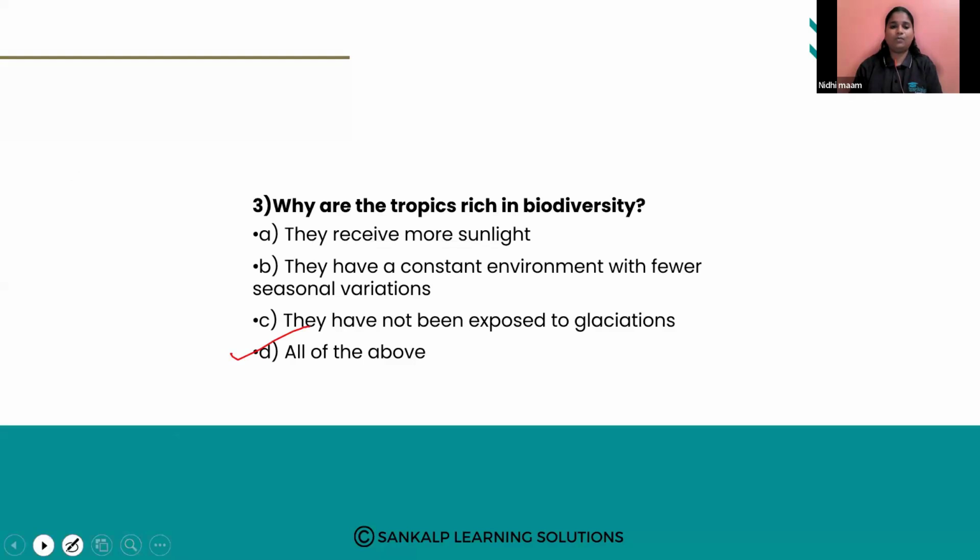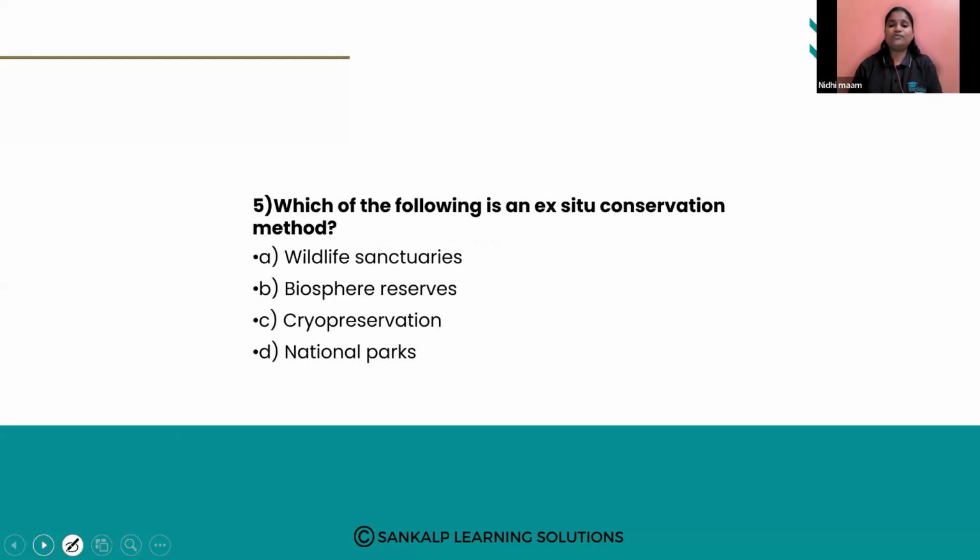All of the above. Next, which of the following is an ex situ conservation method? In conservation we have two types: ex situ conservation and in situ conservation. The options are wildlife sanctuaries, biosphere reserve, cryopreservation, national park preservation. In situ means conservation in its own habitat.